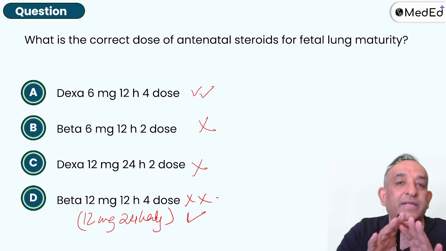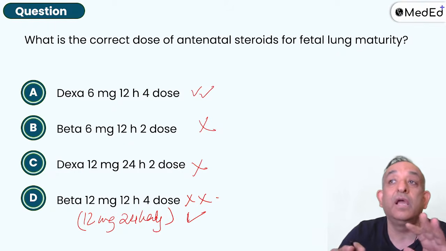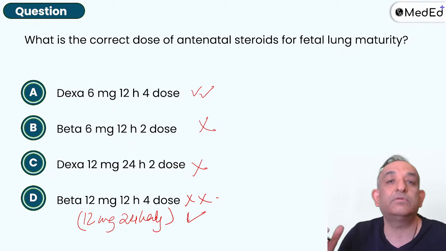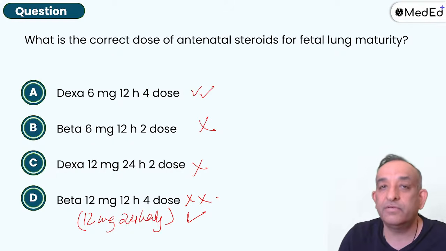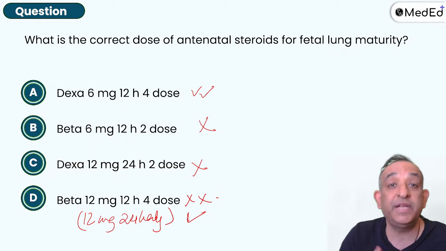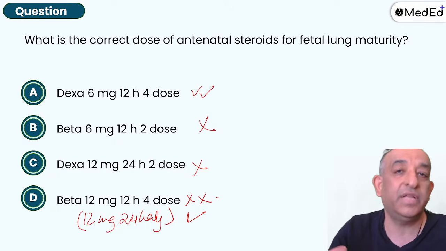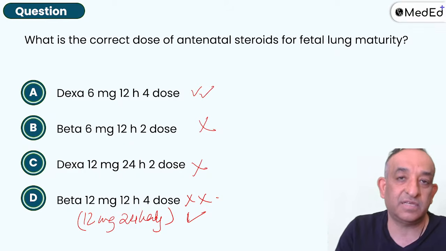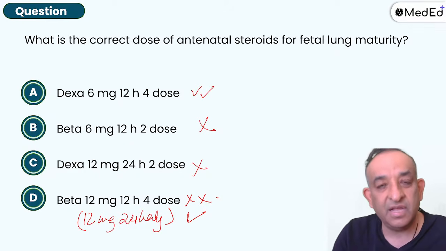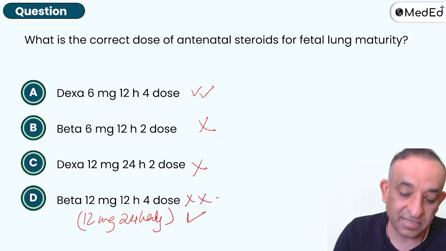So you will not get into all the discussion which is there in the rounds when we are trying to see which one is better. There was a lot of talk of DEXA being the best, then beta became the best for a good 8-9 years. And now Williams is very clear that beta and DEXA are both equally effective. So you're not getting into that discussion. For you, both are equally good drugs, and DEXA is the dose which is generally asked in the exam.